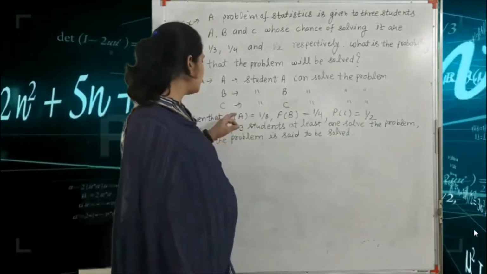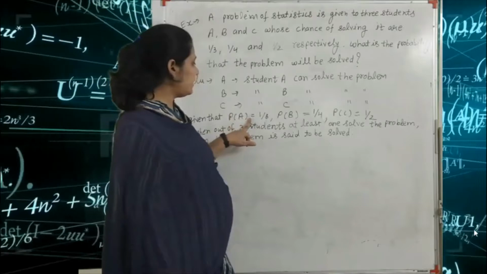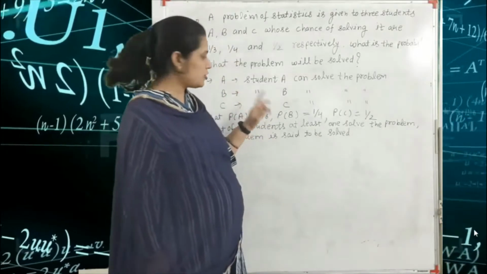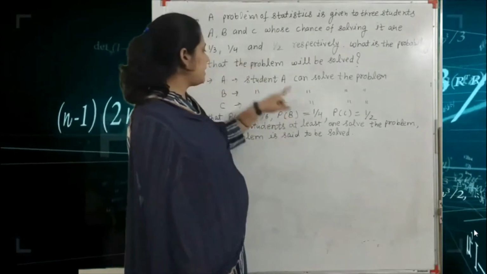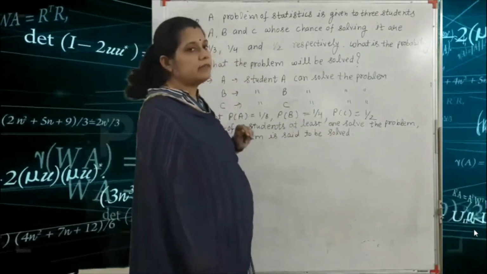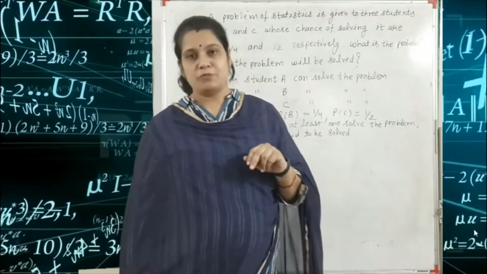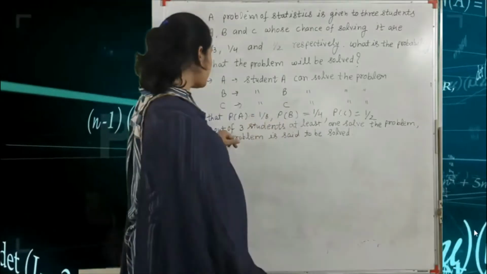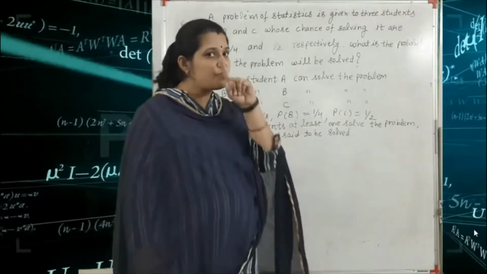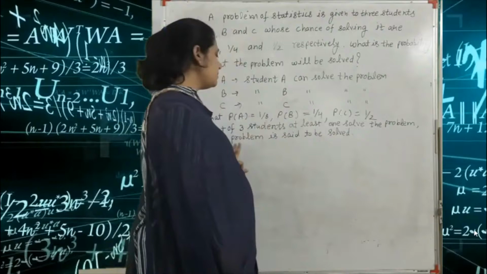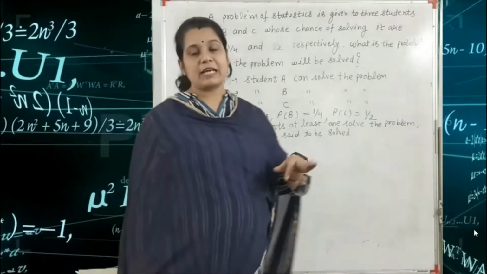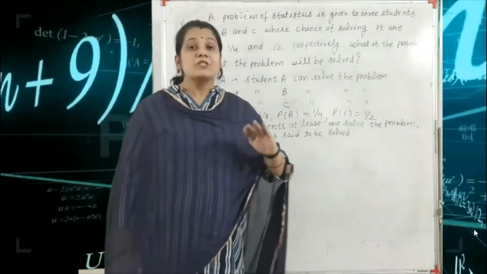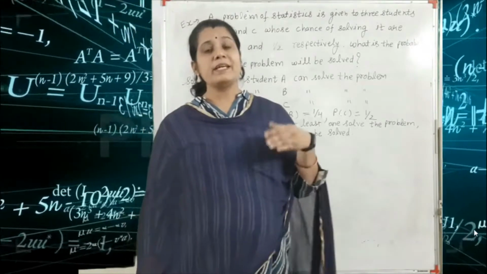Here we are given that the probability of A is equal to 1 by 3, already given in our question. Probability of B is 1 by 4 and probability of C is equal to 1 by 2. When at least one of the three students solves the problem, the problem is said to be solved.